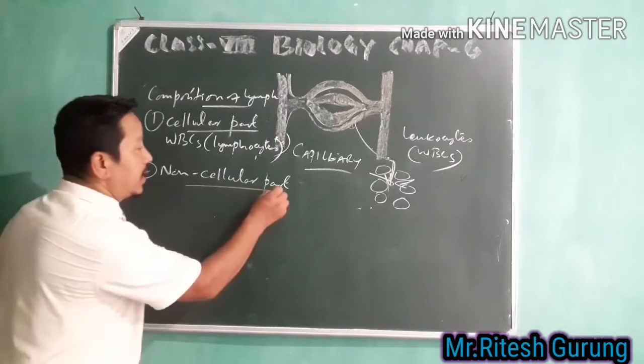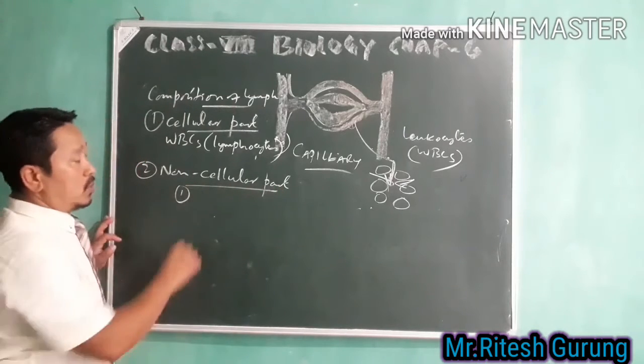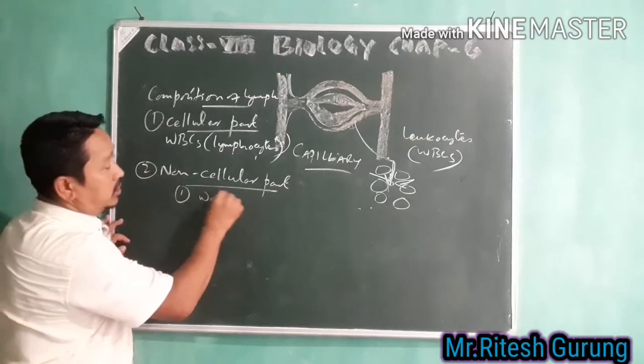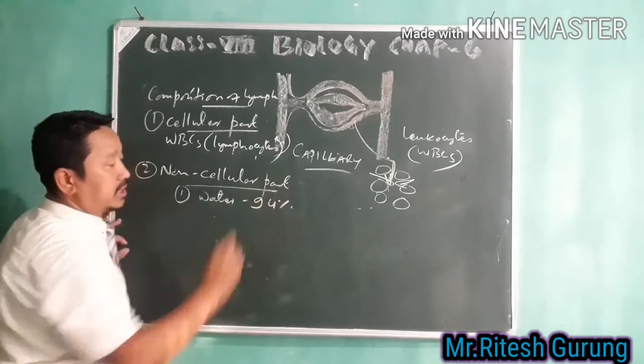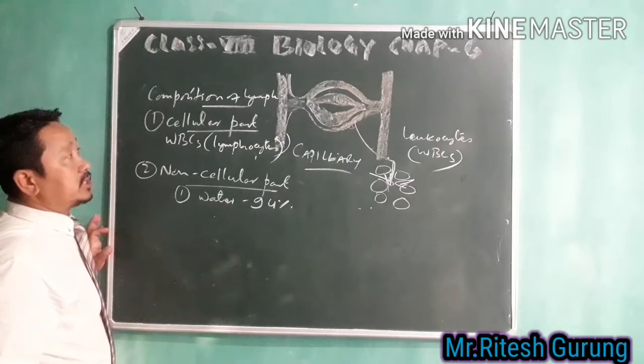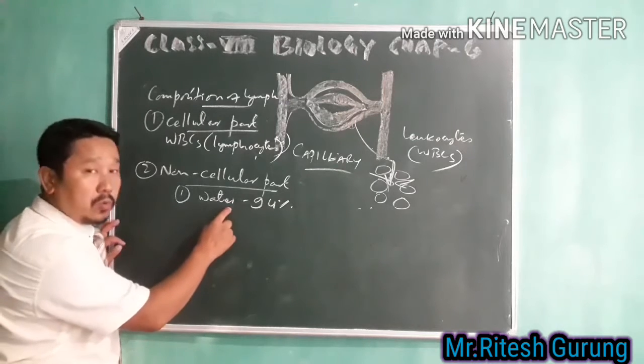And the non-cellular part includes your water, that is 94%. 94% of the non-cellular part of lymph is water.